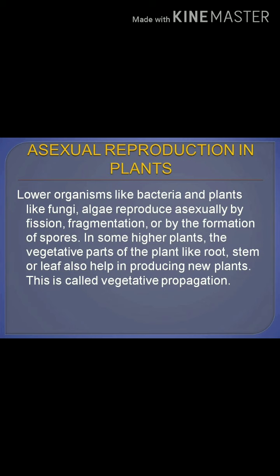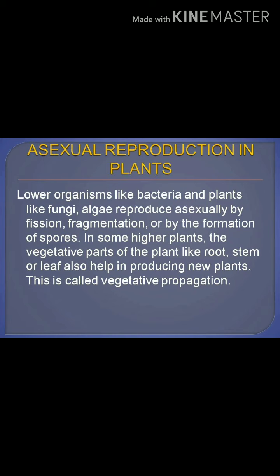Next, we are going to study in detail about asexual reproduction in plants. Lower organisms like bacteria and plants like algae and fungi reproduce asexually by fission, fragmentation, or by the formation of spores. In some higher plants, the vegetative parts of the plant like the root, stem, and leaf also help in producing new plants. This is called vegetative propagation.